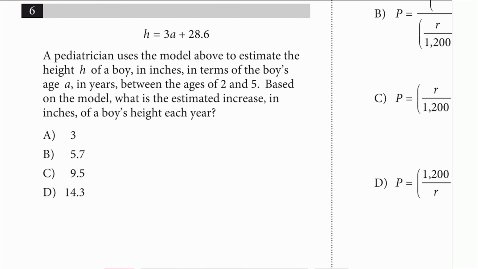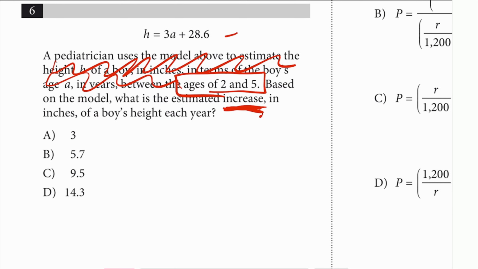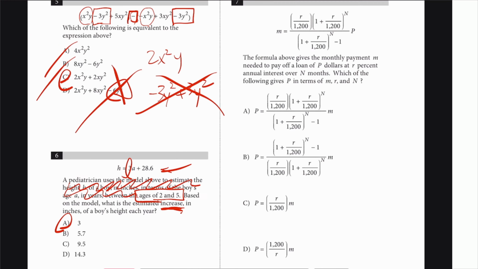Number 6, a pediatrician, whatever, between age of 2 and 5. Based on the model, what is the estimated increase? They're talking about increase. What tells you the increase in an equation that looks like this? Linear equation, it's the slope. 3 it is. Next, number 7.